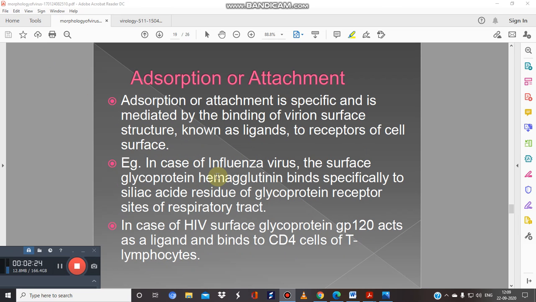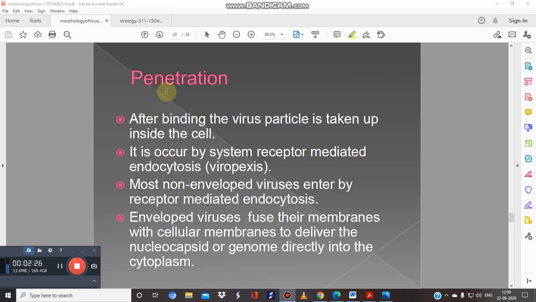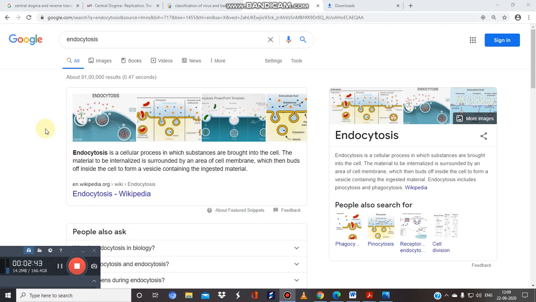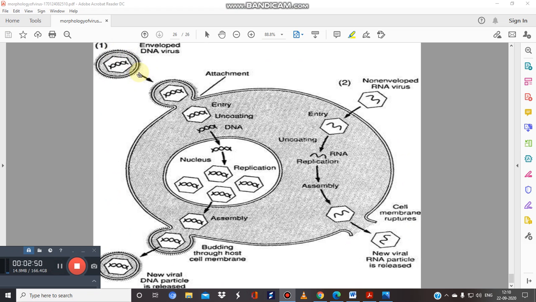Now first is the attachment. After attachment there is a very important step, that is the penetration. After binding the virus particle, the virus particle is taken up inside the cell. It occurs by receptor mediated endocytosis. So I hope you know this term, endocytosis. Endocytosis is a cellular process in which substances are brought into the cell. So at this point, first is attachment, then penetration is done through endocytosis.